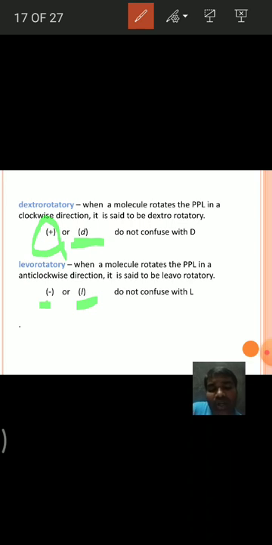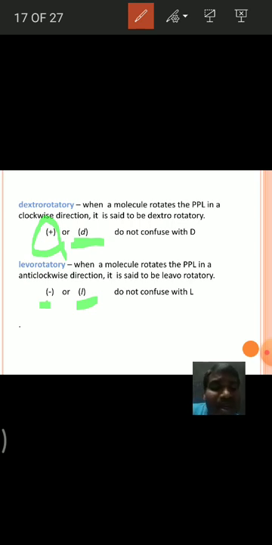Whether dextrorotatory or levorotatory, that compound is said to be optically active, because it rotates the plane polarized light. The direction is secondary. Generally, the condition for optical activity is chirality. The molecule should be chiral, then and only then is the molecule optically active. A chiral molecule exists as a pair of mirror images which are not superimposable, and the pair is said to be enantiomers.